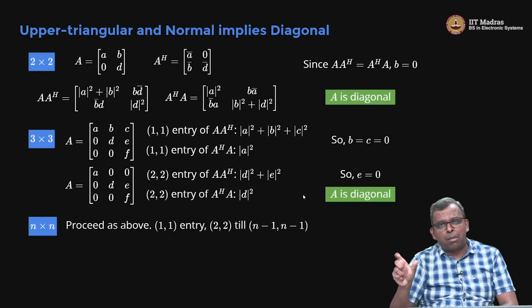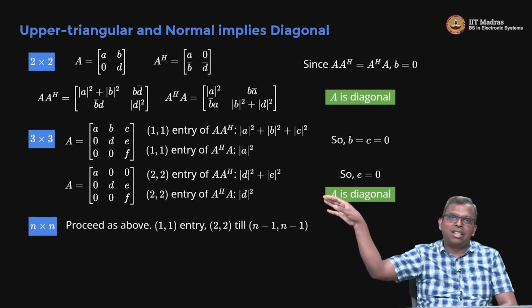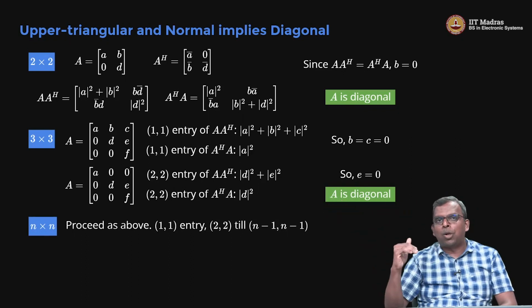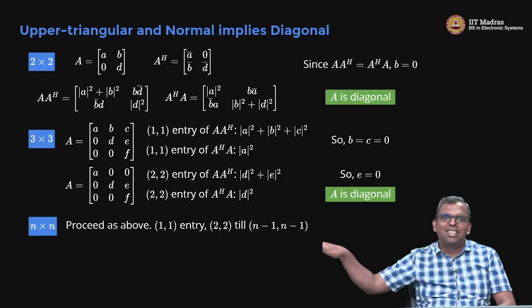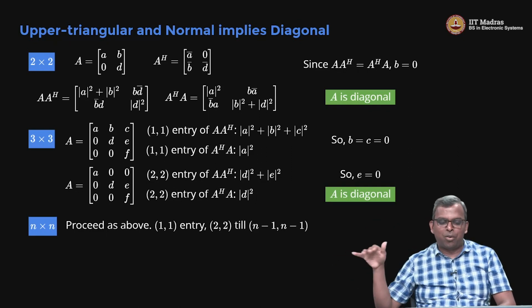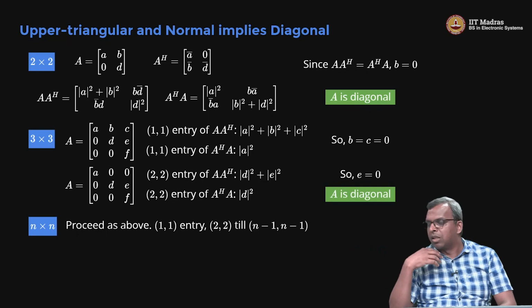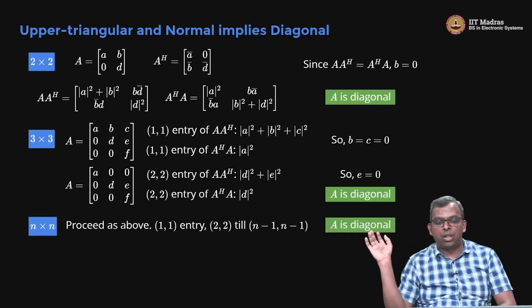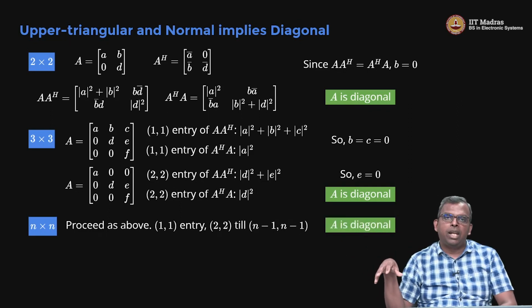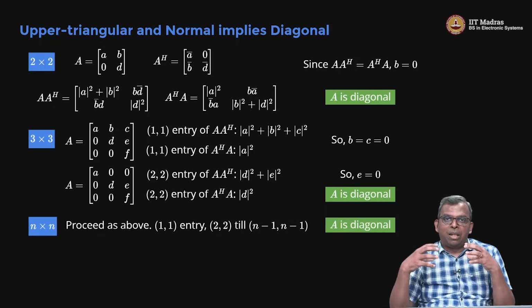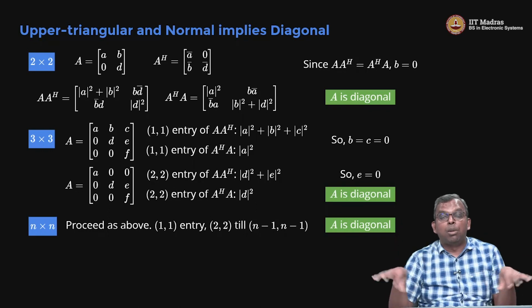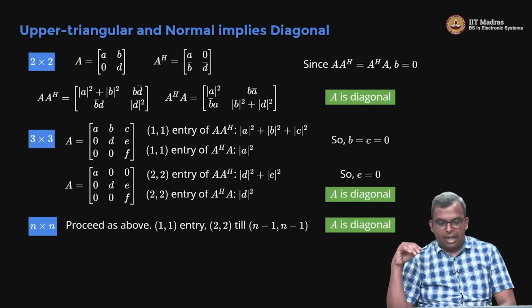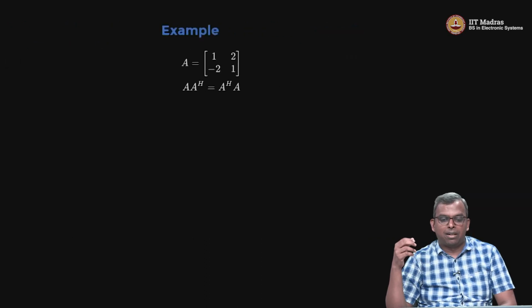You start with the 1, 1 entry, in the first row everything off diagonal will go to 0. Then go to the 2, 2 entry, in the second row all the off diagonals will go to 0, then 3, 3, 4, 4, till n minus 1, n minus 1. So, all the off diagonal elements are 0 and you get A to be diagonal. So, upper triangular and normal implies diagonal is a very powerful idea in showing that normal matrices are orthonormally diagonalizable. Okay. So, that is the proof of the complex spectral theorem.